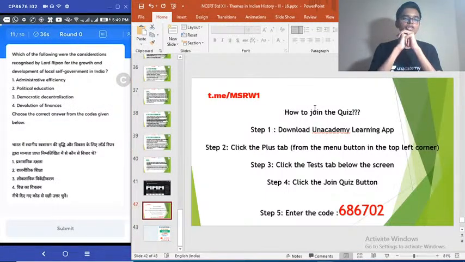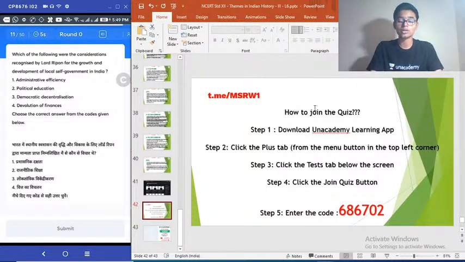11th question. Which of the following were the considerations recognized by Lord Ripon for the growth and development of local self-government in India? Statement number 1, administrative efficiency. 2, political education. 3, democratic decentralization. 4, devolution of finances. Choose the correct answer. So what were the considerations recognized by Ripon for the growth of local self-government in India? That is the question. Easy question.